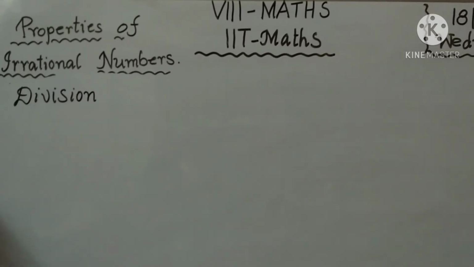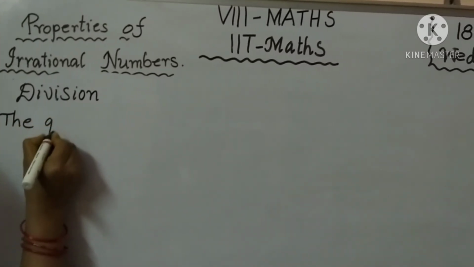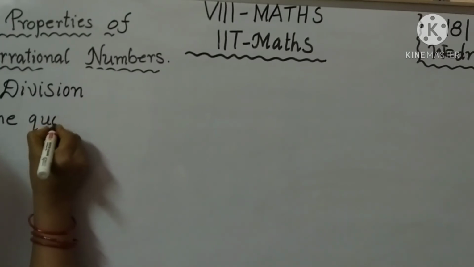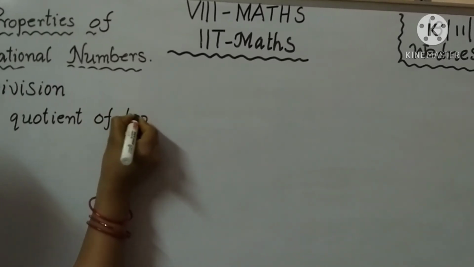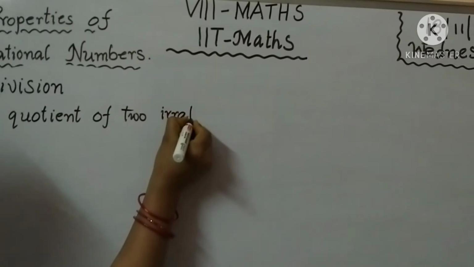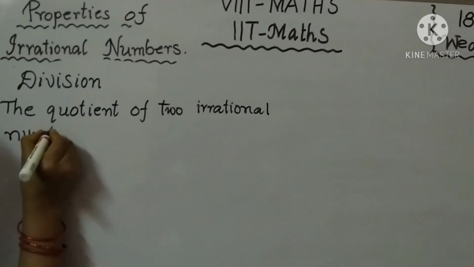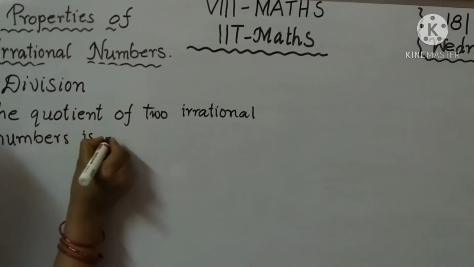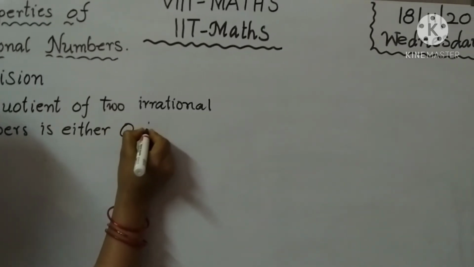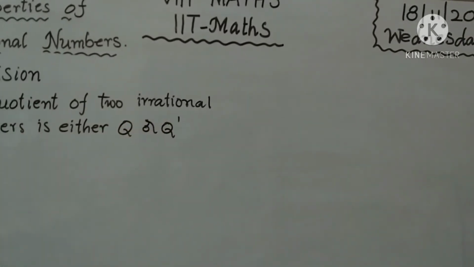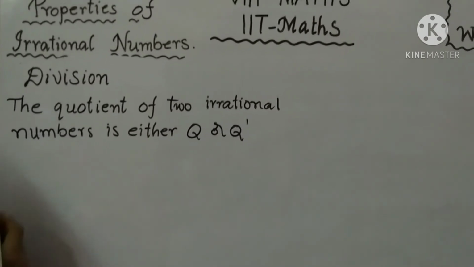The coefficient of two irrational numbers is either a rational number or an irrational number.